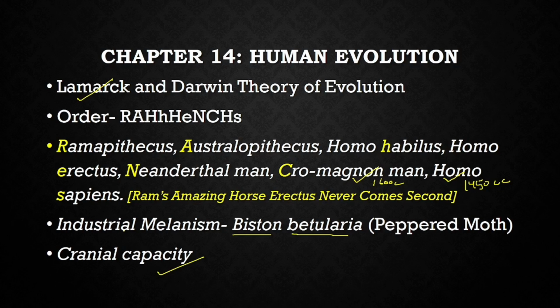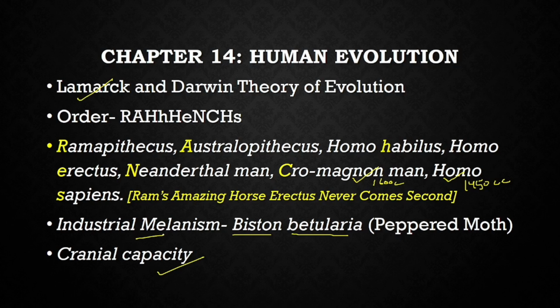If you don't understand anything of this sort, explain the two things in two paragraphs. Don't write too much. But what is industrial melanism? Peppered moths were found in two different colors, lighter varieties and darker varieties. When there were no industries, the lighter ones could flourish because the darker ones were easily picked up by the prey.